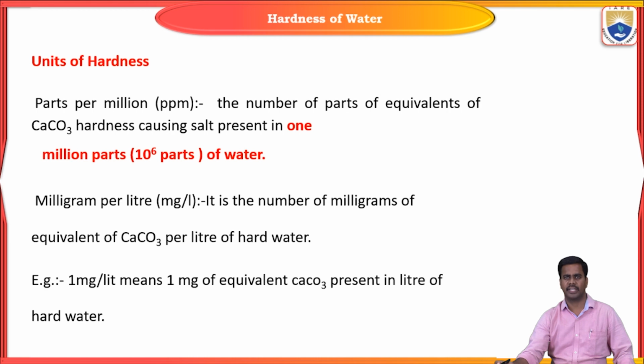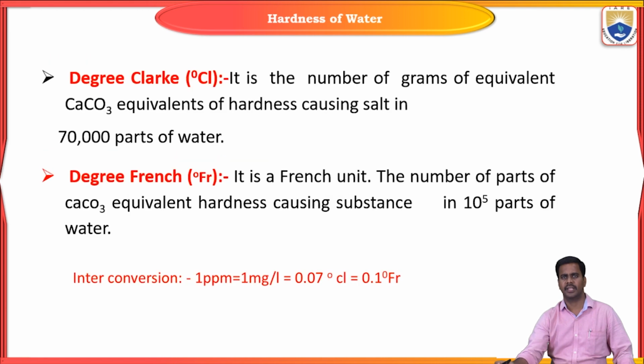Next, coming to milligrams per liter. It is the number of milligrams of CaCO3 equivalent present in 1 liter of water. Next one is degrees Clark. It is the number of parts of CaCO3 equivalent present in 70,000 parts of water. And next one is degrees French. It is defined as the number of parts of CaCO3 equivalent present in 10 to the power 5 parts of water.